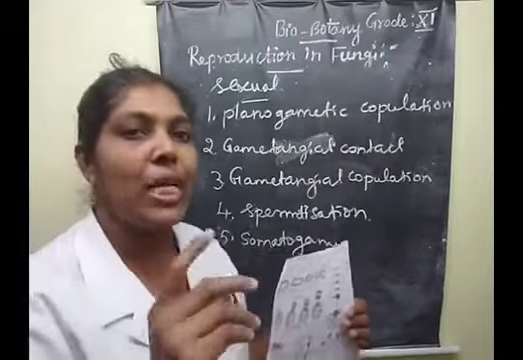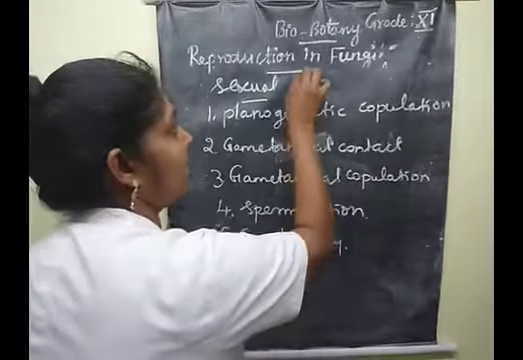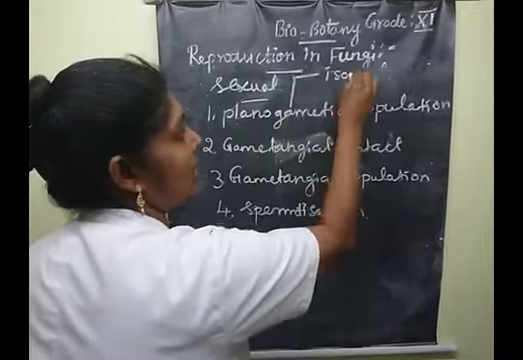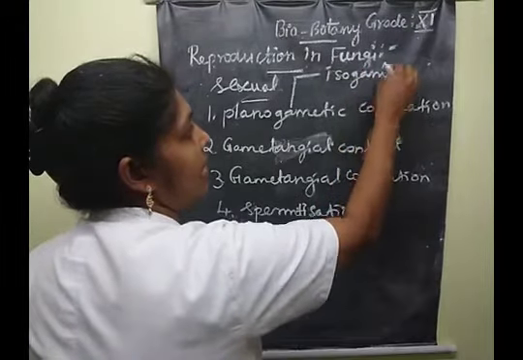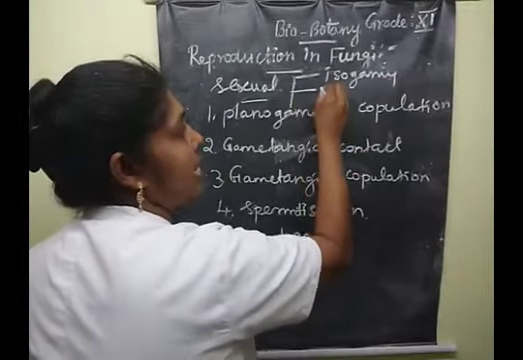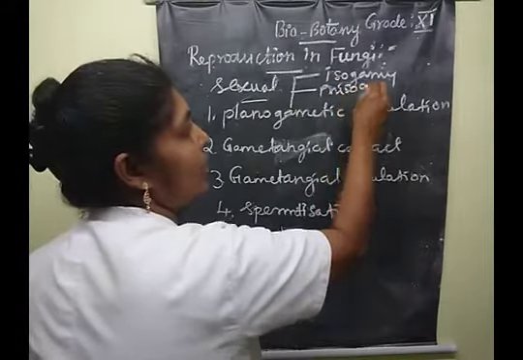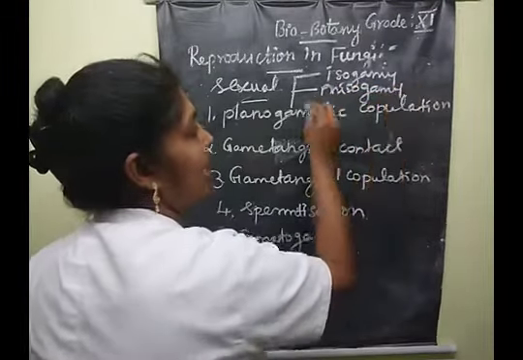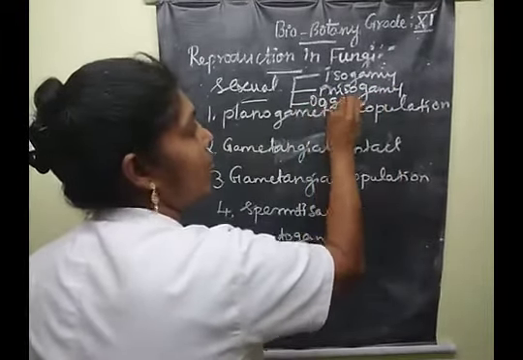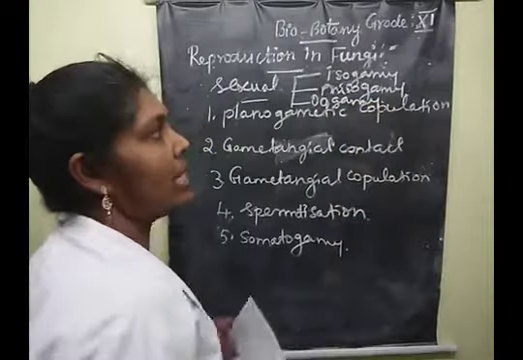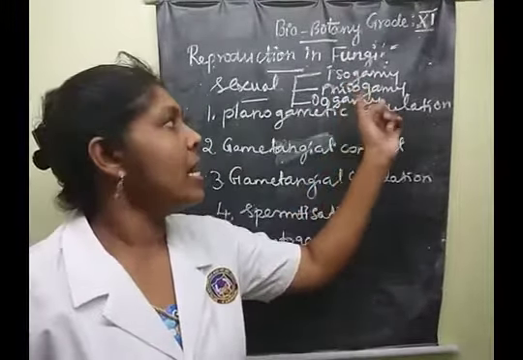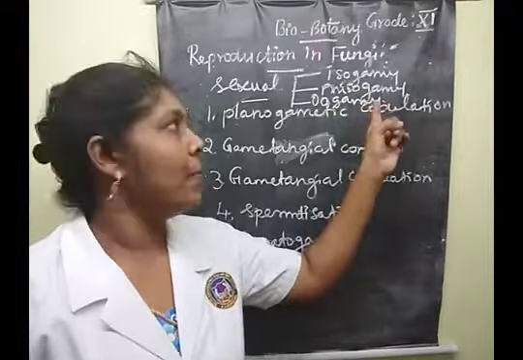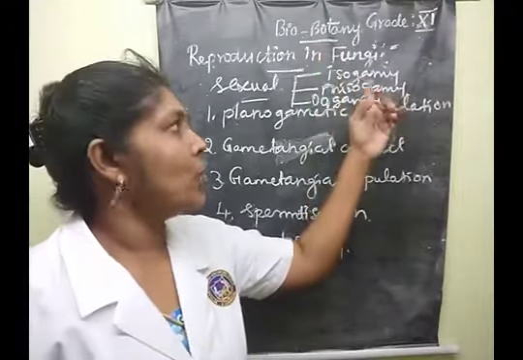This method comes under 3 subtypes. What are the 3 subtypes? First one is isogamy, the second is anisogamy, and the third one is oogamy. Understood, children? What are the 3 types, children? Isogamy, anisogamy, and oogamy.